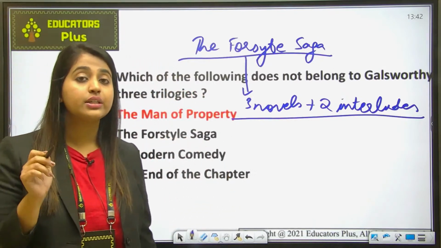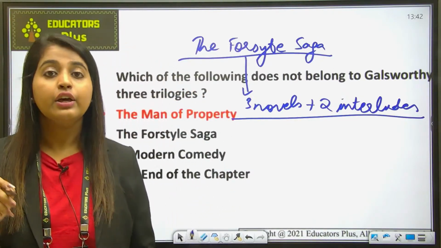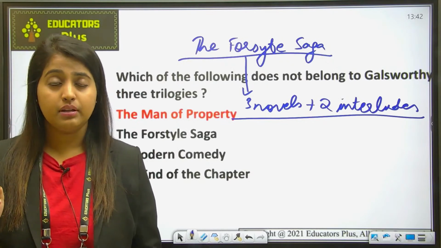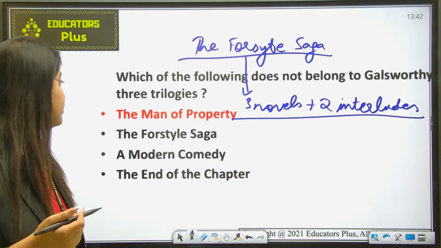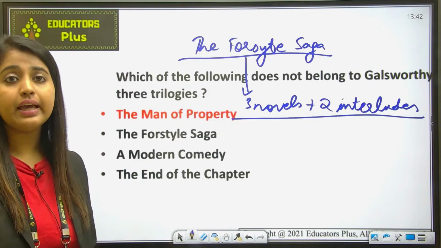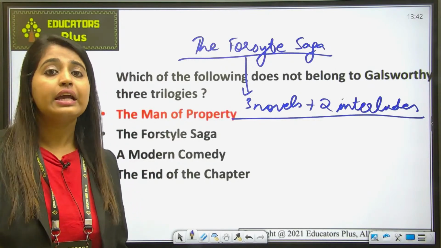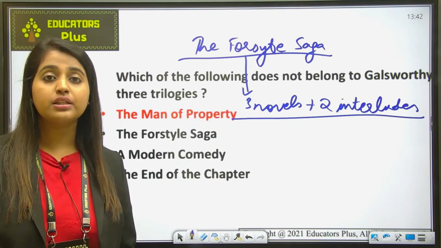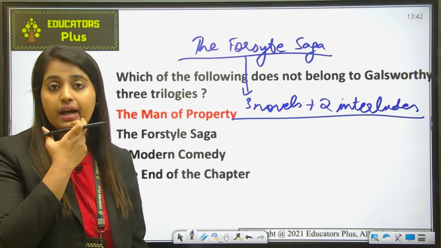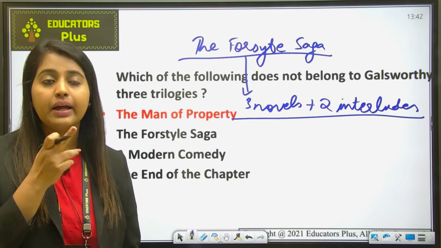मैंने आपको novels के नाम भी बताए हैं, ठीक है. You must be remembering the names as well. One of them is The Man of Property, ठीक है. दूसरा था In Chancery, then To Let, Awakening, Indian Summer of a Forsyte. So these were some of the works of the Forsyte Saga, and it is also followed by